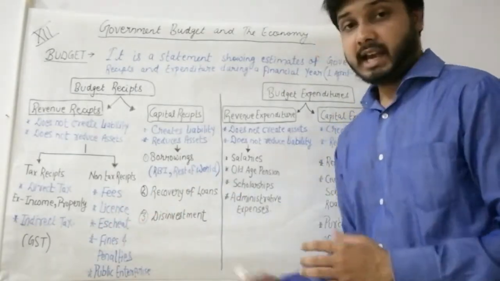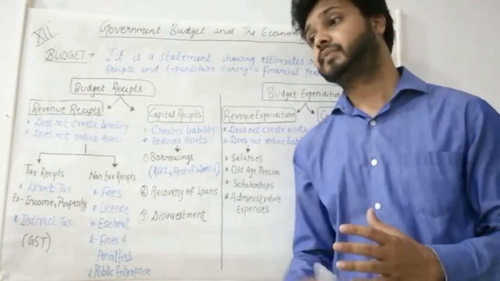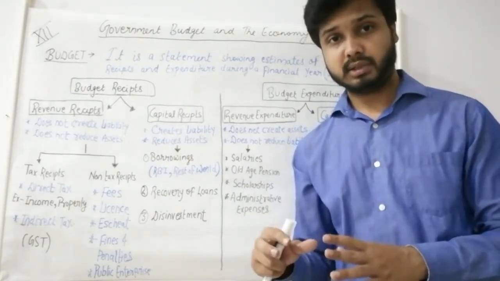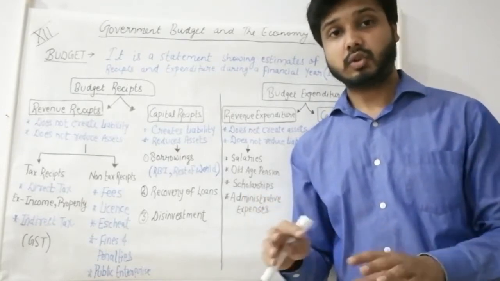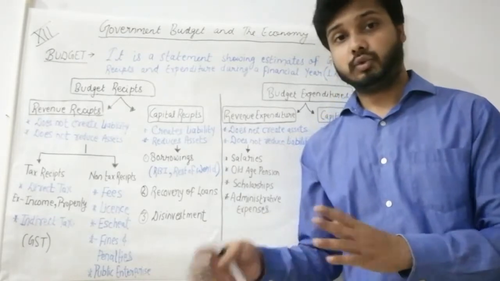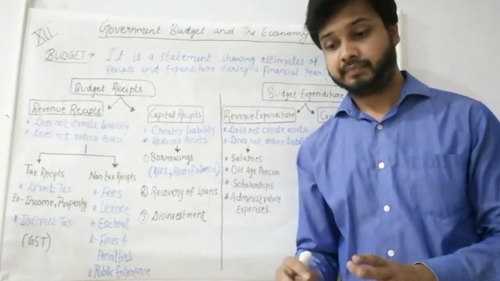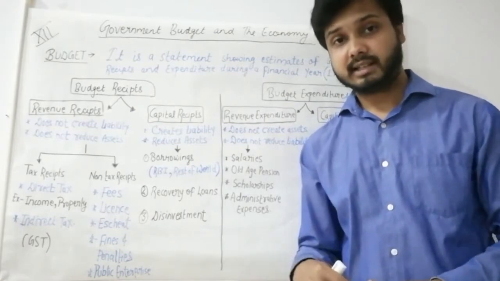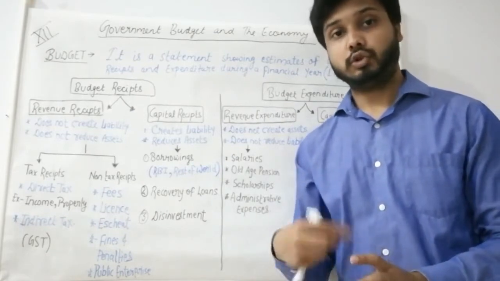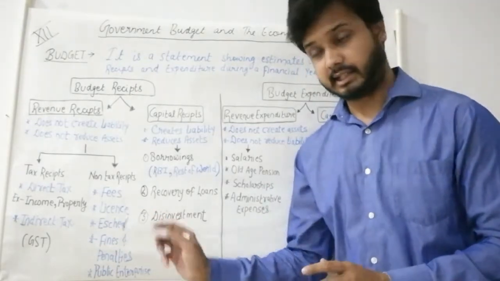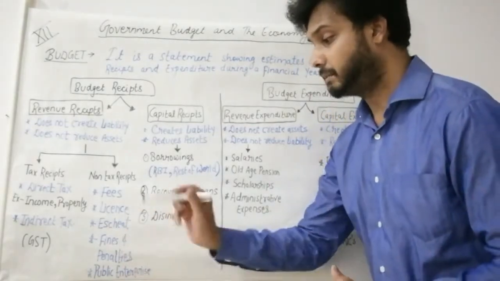Escheat means property. If there is any property of a person and that person does not have any legal successor, who will own his property after his death, neither any relative nor any child, then after his death his property will be owned by the government, and this term refers to that, escheat. Next is fines and penalties.